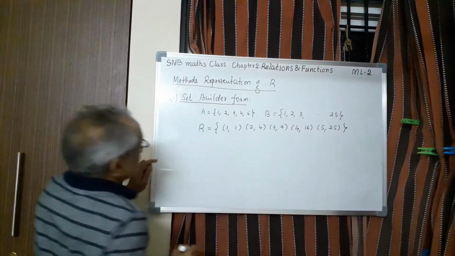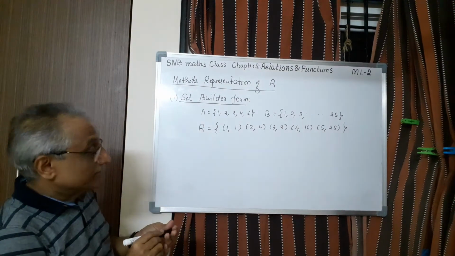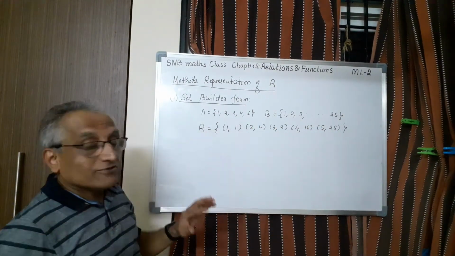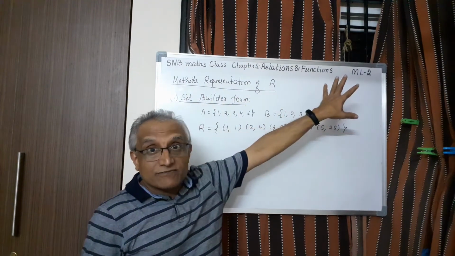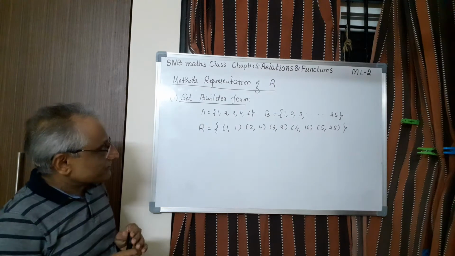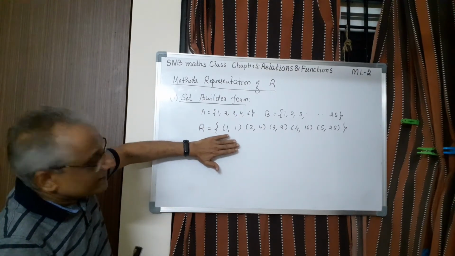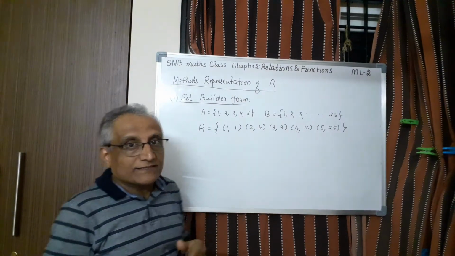And definitely this R is a subset of A cross B. A cross B is a very big set, because here 25 elements are there. Here 5, 25 into 5 means 125 elements, ordered pairs will be there. It is not possible to write them. So I have taken only the subset of A cross B. Now this, if you write it is roster form, because I have written the actual elements here. So this is one method.